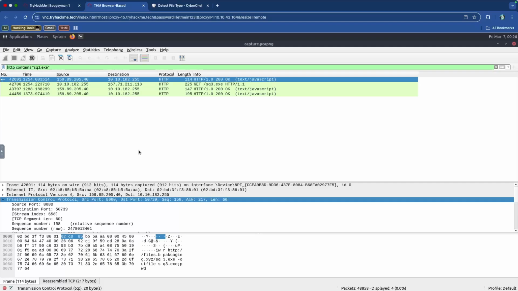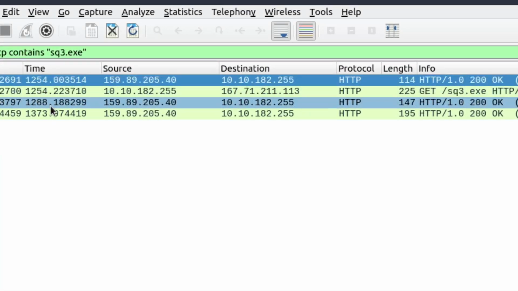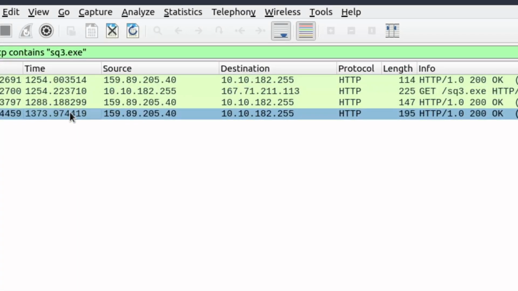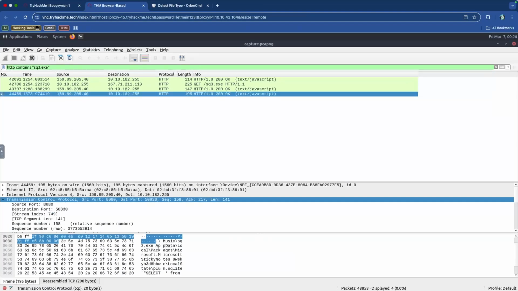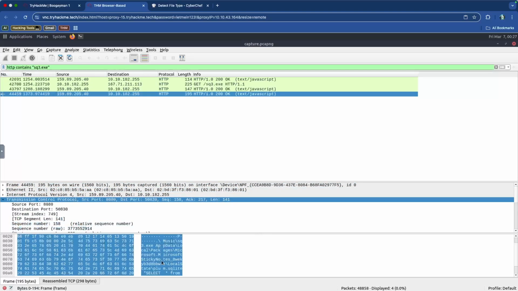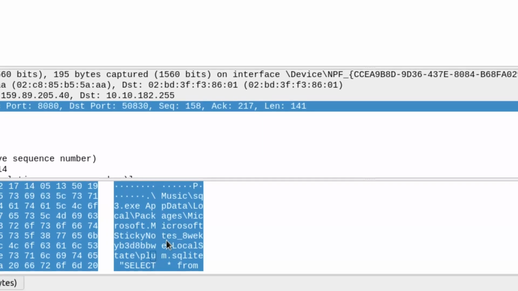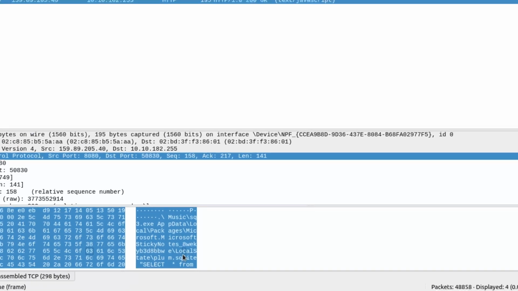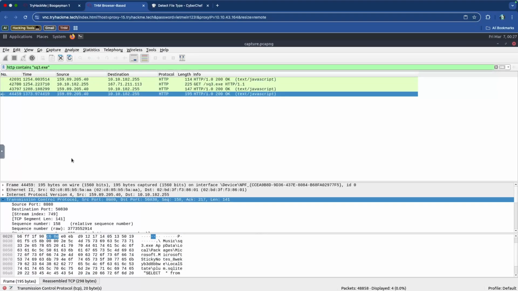I'm going to go through the data of these to see which one would be of interest to us. One of the hints is usually the ones that are later in the timeline would have to do with the data that was exfiltrated. So if we look at the last one, presumably that would be the one. You can see it right here as well. This was the original command: SQ3, then AppData, Local, Packages, Microsoft, StickyNotes, then LocalState, plum.sqlite. You see that, right? So that's probably the packet itself.